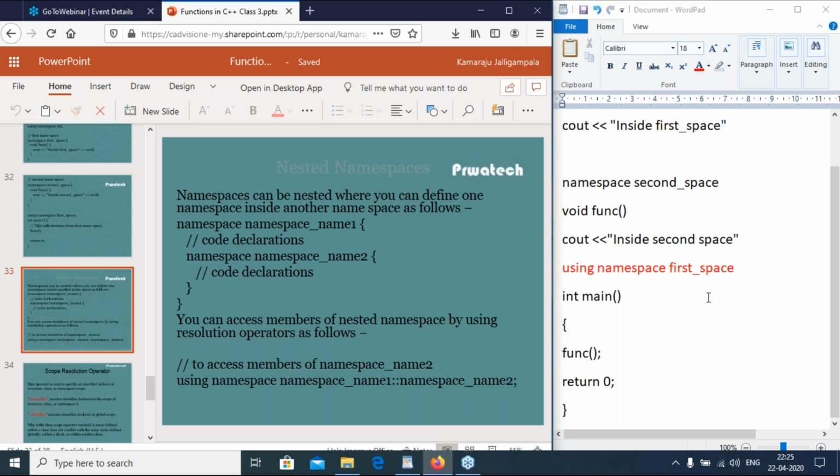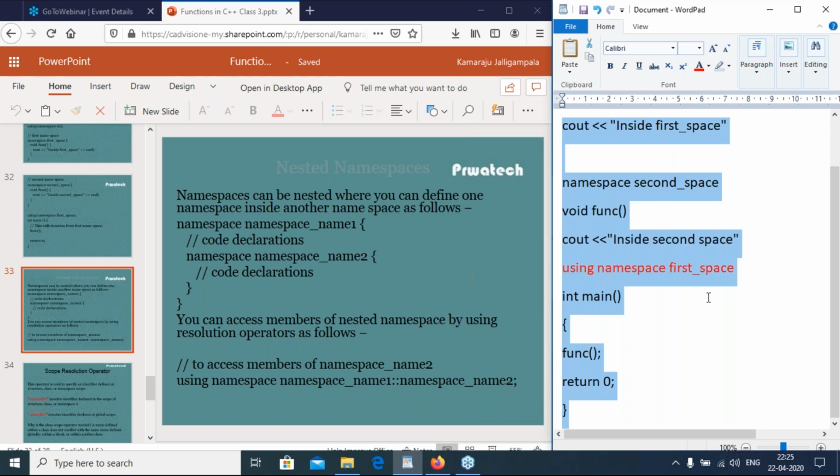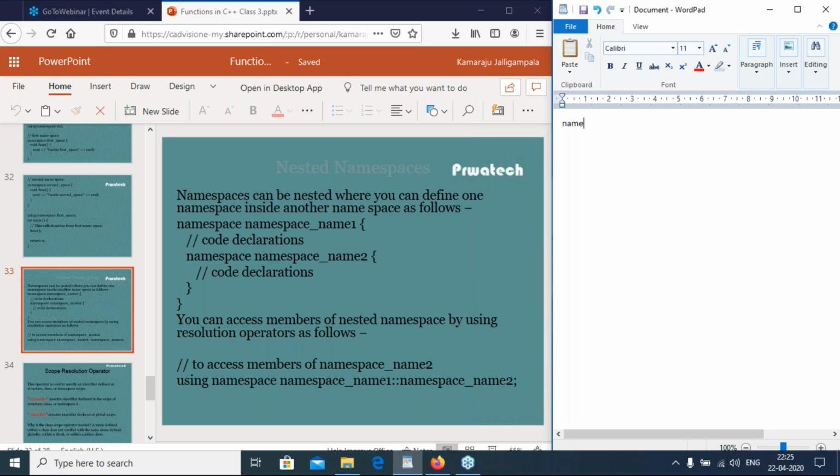Suppose I have namespace A, and inside it another namespace B. I have a variable int x, and suppose a function void funcC.